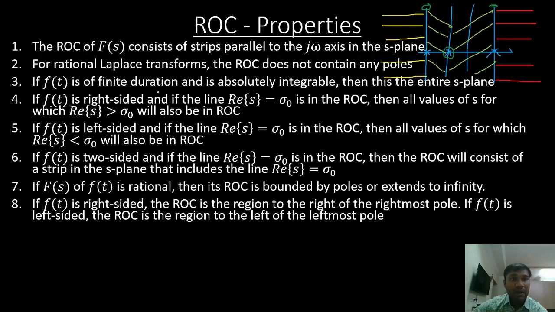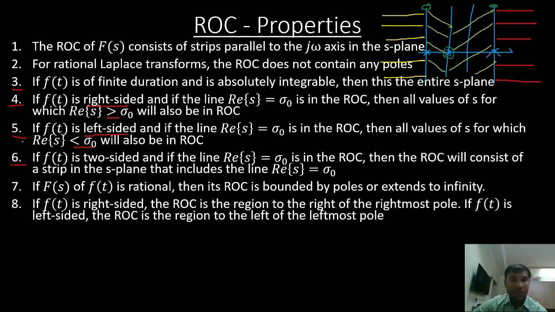If f of t is of finite duration and is absolutely integrable, then the ROC is the entire S-plane. This is one property. Then this property we have already seen. Similar to the fourth property, we have the fifth property. The fourth property is for a right-sided signal. The fifth property is for a left-sided signal. All the explanation is the same. There it is right-sided, here it is going to be left-sided. There it is greater than sigma naught, here it's going to be less than sigma naught.